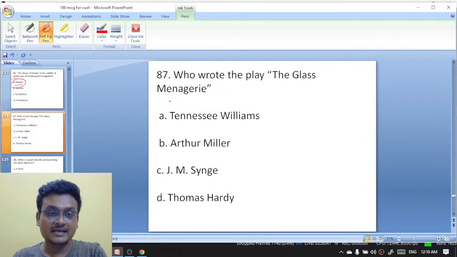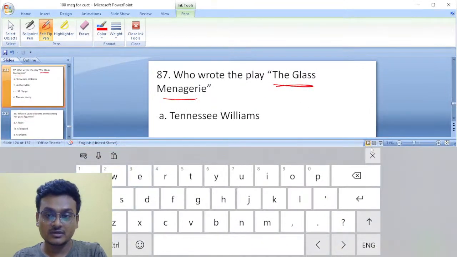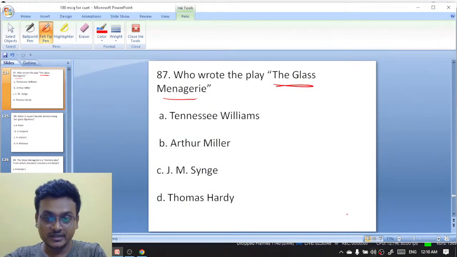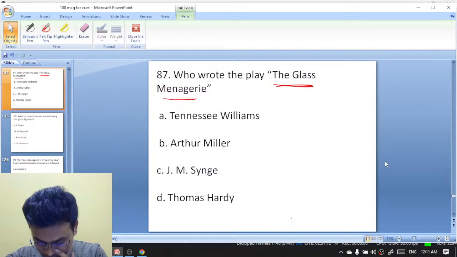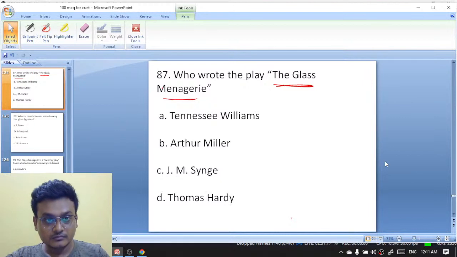Who wrote the play The Glass Menagerie? Tennessee Williams, Arthur Miller, James Singh, Thomas Hardy. Who wrote the play The Glass Menagerie? Got it, got it. Excellent, excellent.